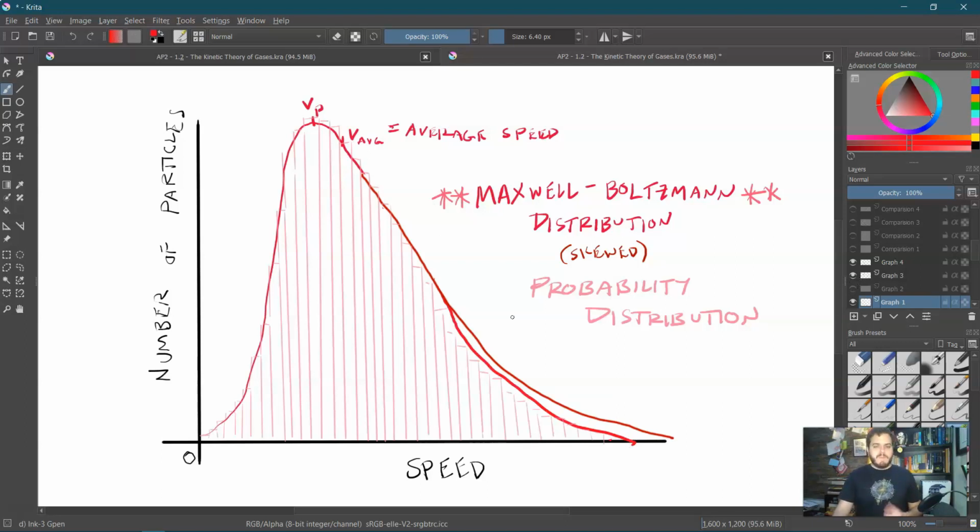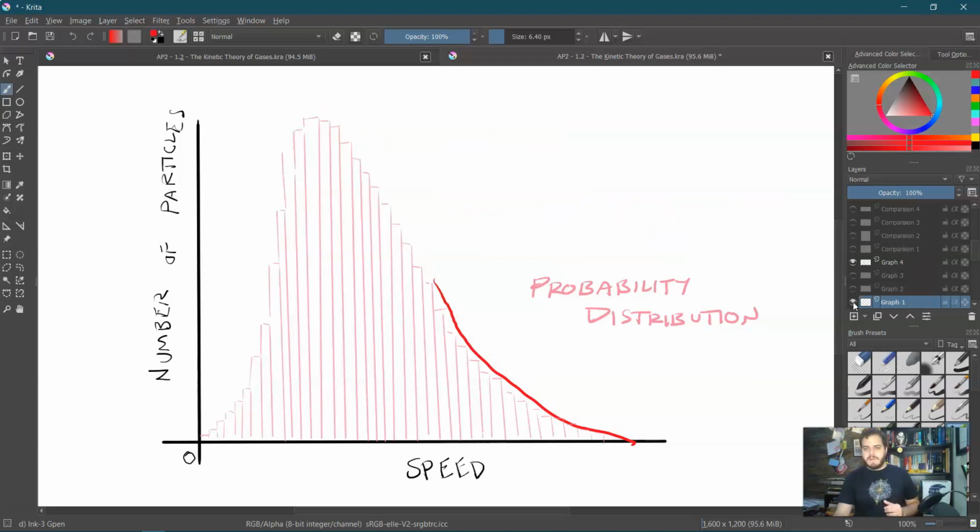Well, let's actually get rid of that for a second. Good enough. So let's say you were physically counting, okay, I have so many particles at this speed, and so many particles at this speed, and this speed, and this speed. And you could plot little bar graphs.